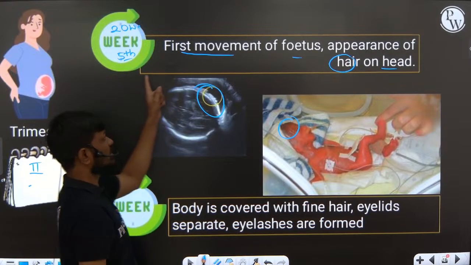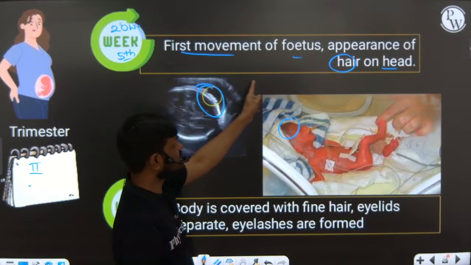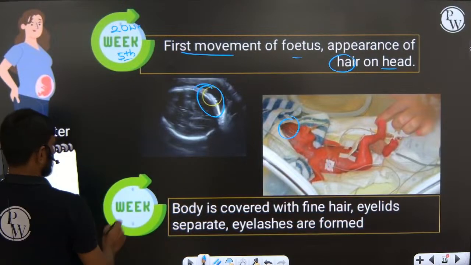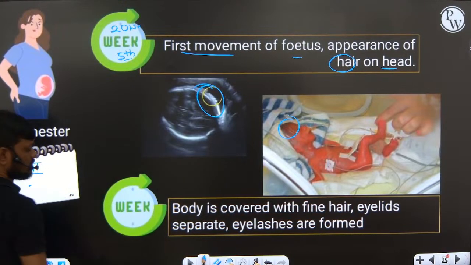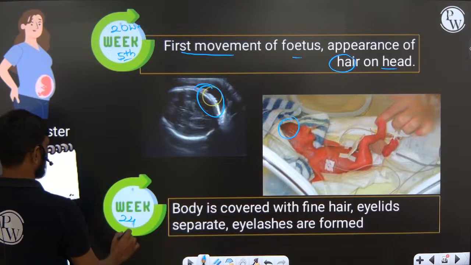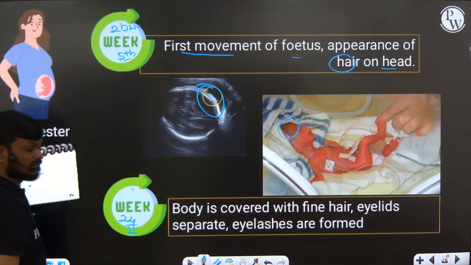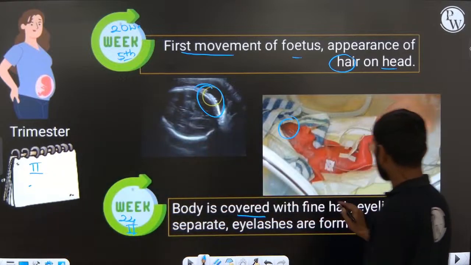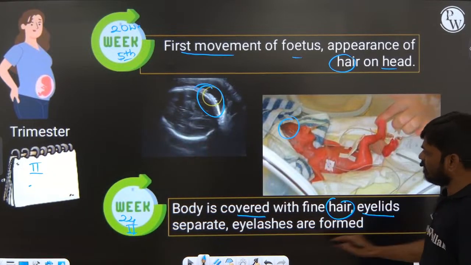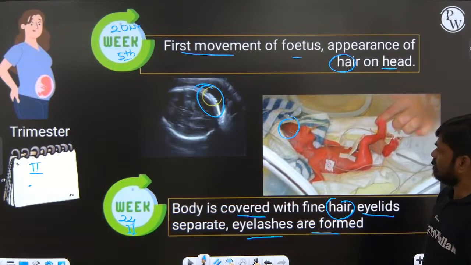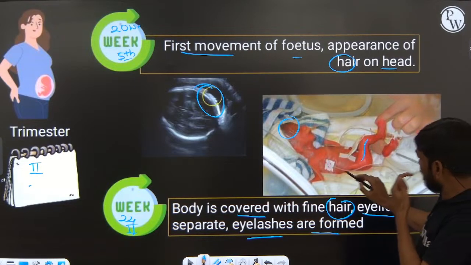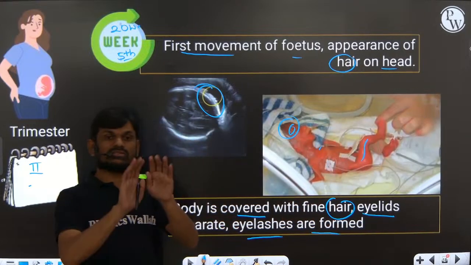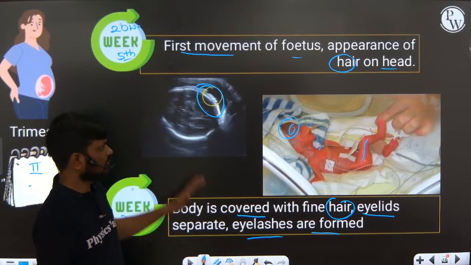Okay, so at the end of the 24th week or second trimester, the body is covered with fine hairs, eyelid, eyelashes are separated. Very very important.